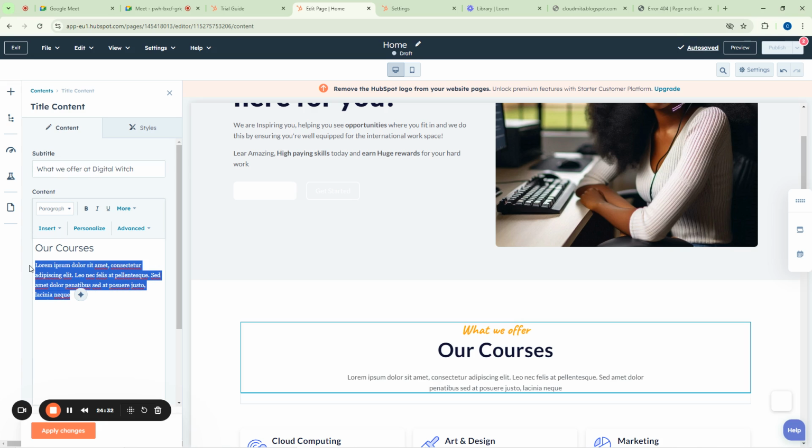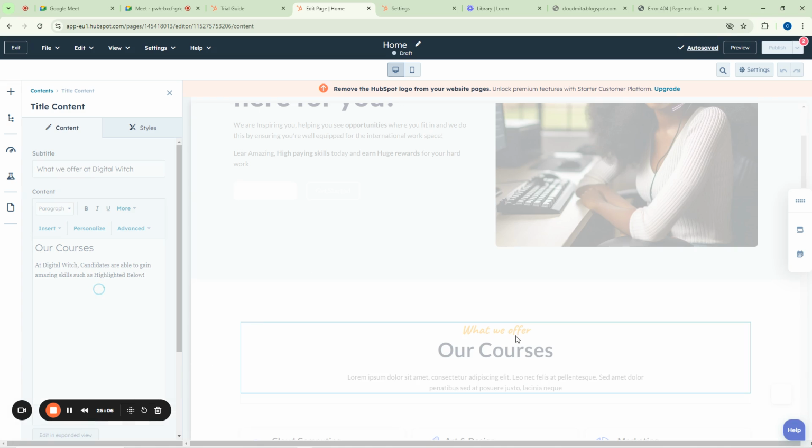And I will say, "At Digital Witch, candidates are able to gain amazing skills such as highlighted below." I'm saying that you can learn as many skills as we are going to show you below. Then I will say apply.